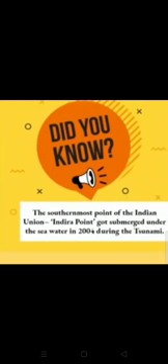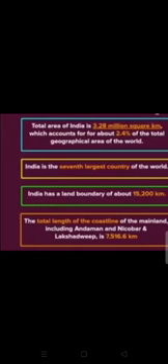Island groups lie towards the southeast. There is an island group known as Andaman and Nicobar Islands in the Bay of Bengal, and on the southwest side the island group is Lakshadweep in the Arabian Sea. The southernmost point of India was known as Indira Point, which got submerged under sea water in 2004 during the tsunami waves. Now the southernmost point of India is Kanyakumari.